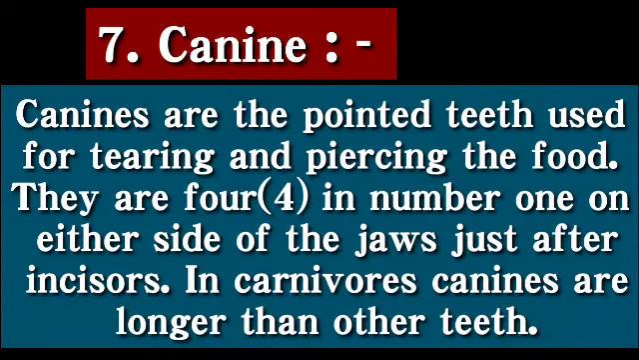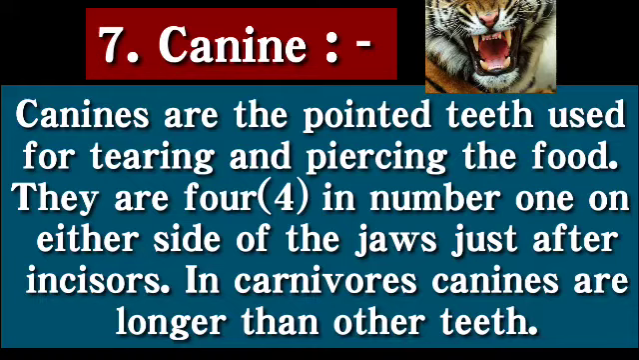Next keyword is canine. Canines are the pointed teeth used for tearing and piercing the food. They are 4 in number, one on either side of the jaws, just after incisors. In carnivores, canines are longer than other teeth. For example, you can see in the diagram the canines of cheetah, that are longer than other teeth. So these are the canines.